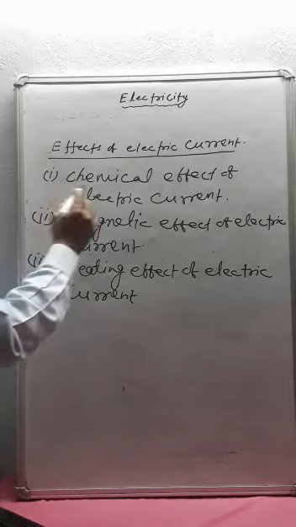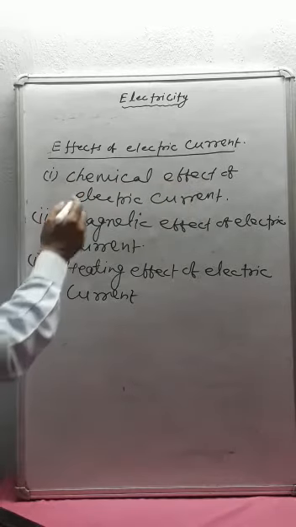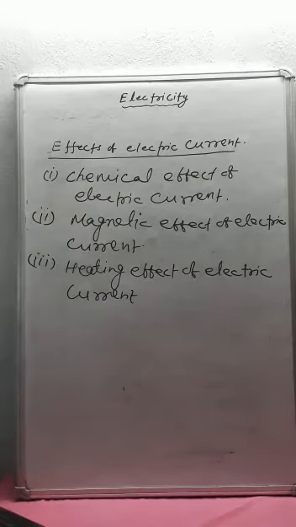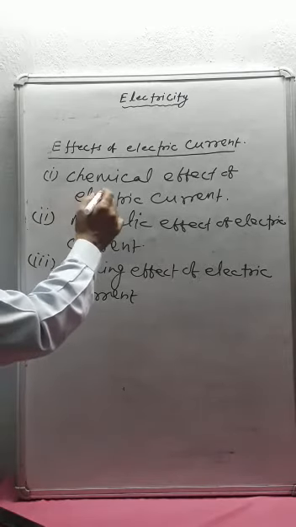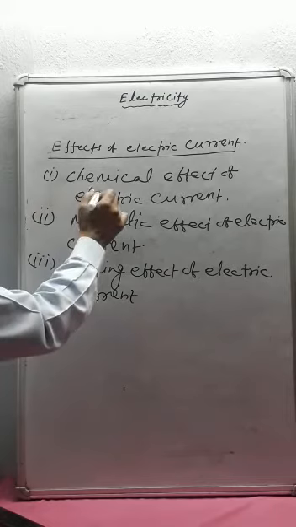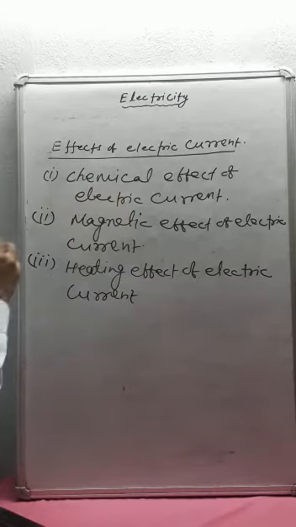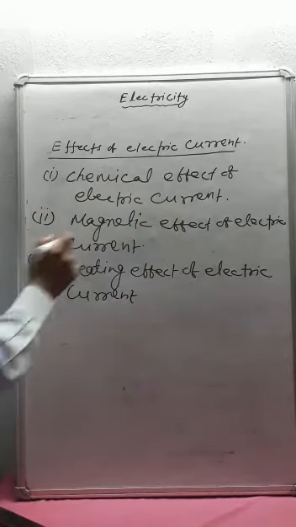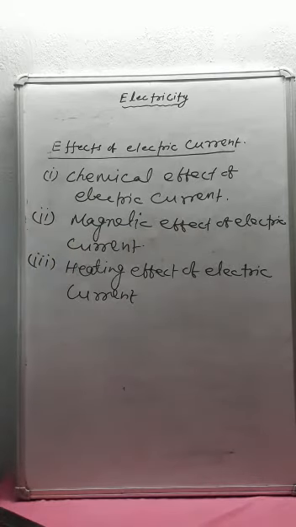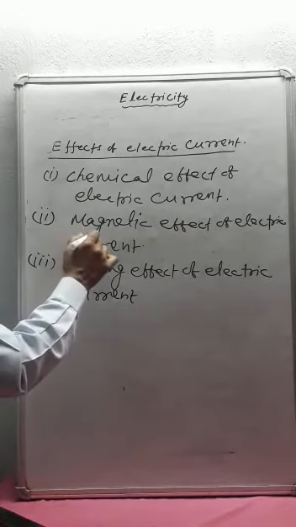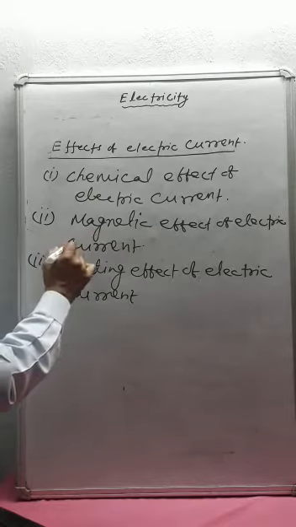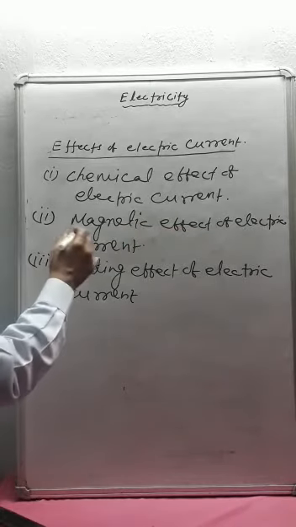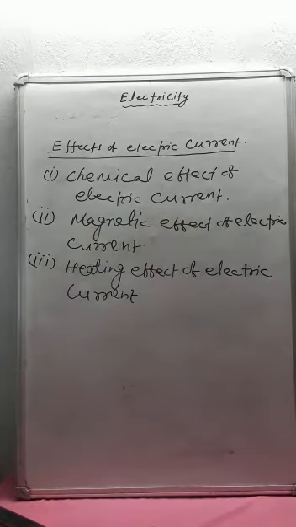Now we discuss one by one. Chemical effect of electric current: when electric current passes through any electrolyte, it dissociates into constituent ions. So the change in chemical energy of electrolyte by passing electric current is called chemical effect of electric current. Second is magnetic effect of electric current. The generation of a magnetic field around a conductor when electric current passes through it is called magnetic effect of electric current. In the next chapter we will discuss the magnetic effects of electric current.